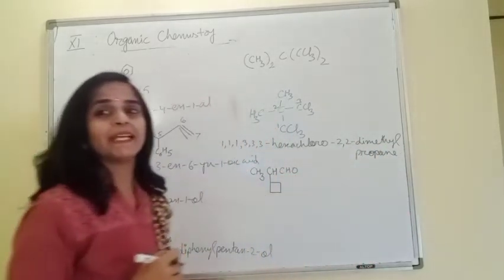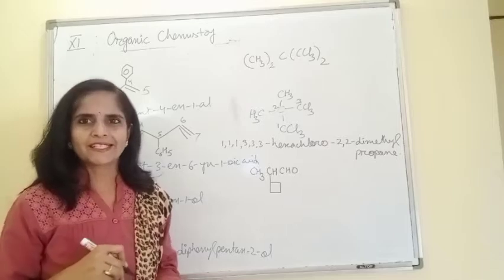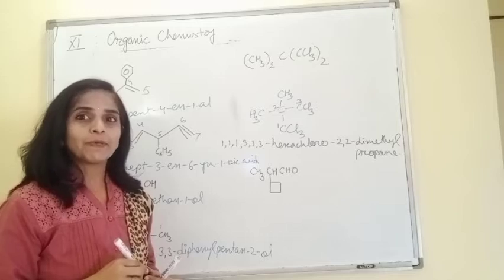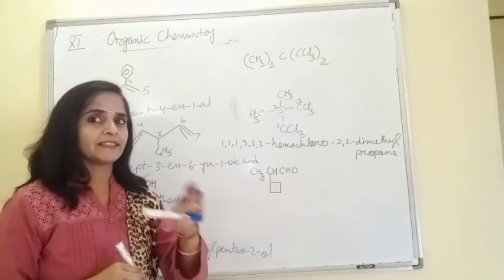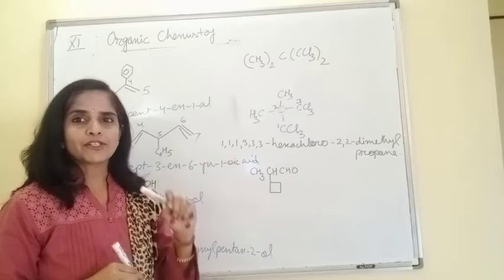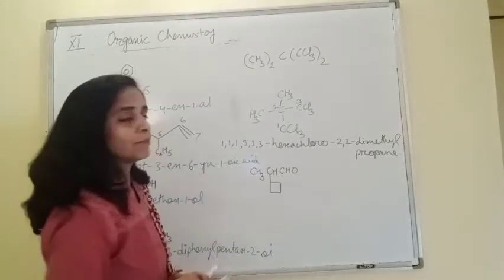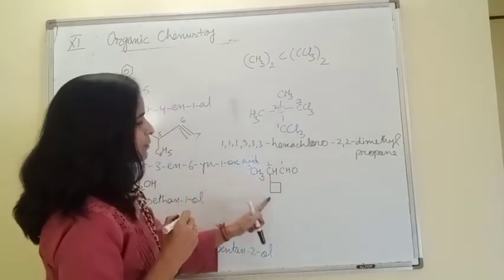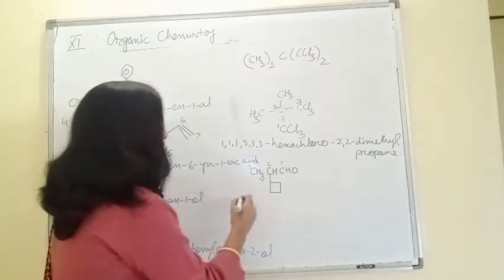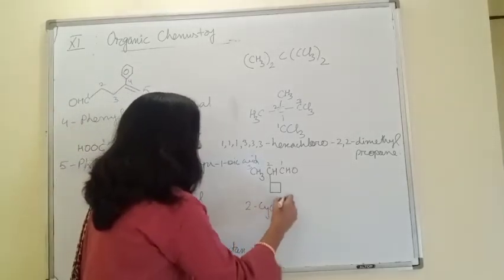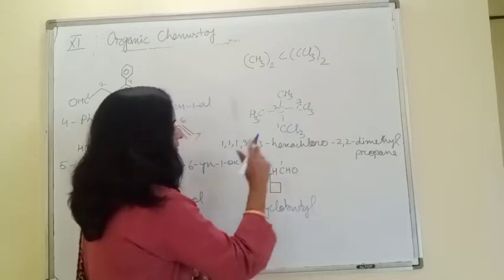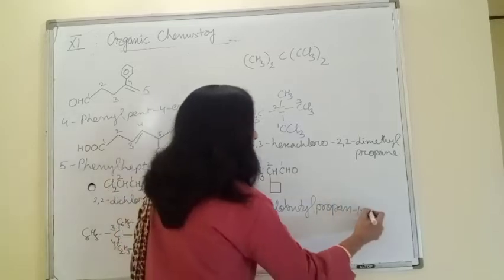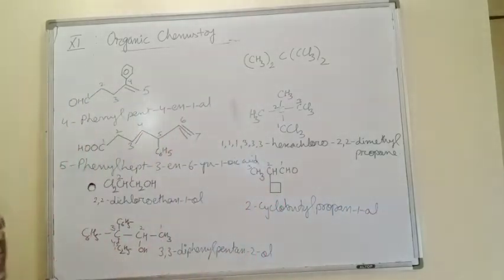It becomes simple after expanding the chain and following the rules. This one: main chain cyclic or open? Open, because the open chain has the functional group although the length is small. But it contains the functional group. So the open chain is our main chain. Select this chain 1, 2, 3. On the second position cyclobutyl is there. So 2-cyclobutyl, 3 carbon chain, propane, suffix for aldehyde al, 1-al, so propanal.